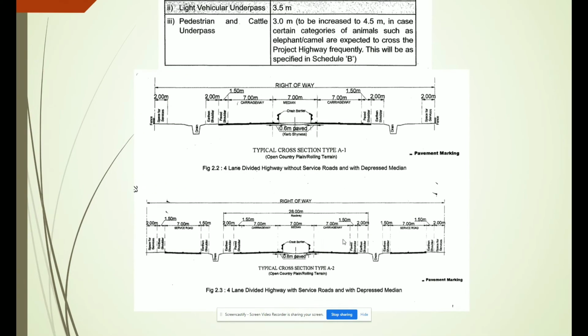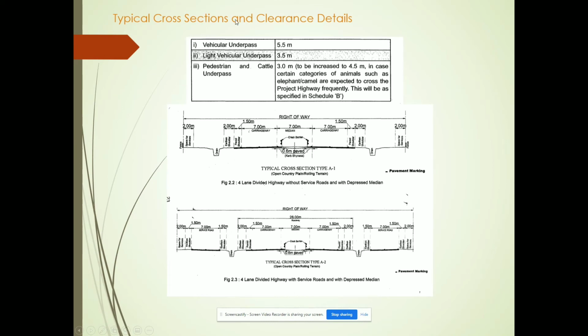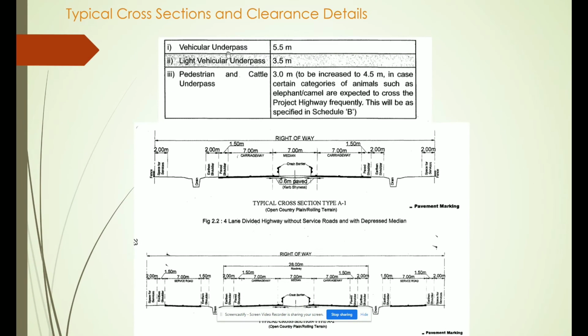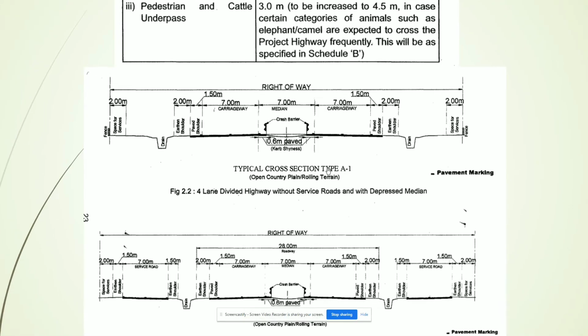Now vehicular underpass clearance details, typical cross sections and clearance details. For a vehicular underpass, how much clearance should be maintained, and for a light vehicular underpass, how much clearance should there be. You should be aware of this clearance while deciding the FRL of the road, the finished road level.